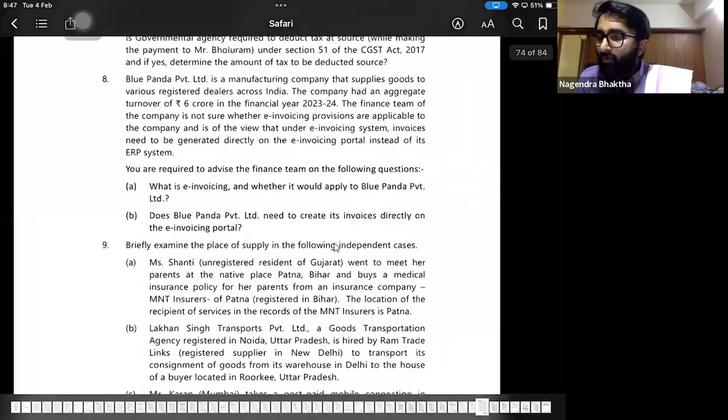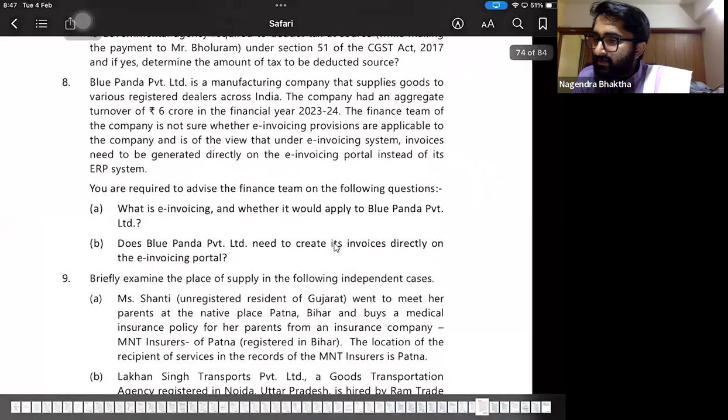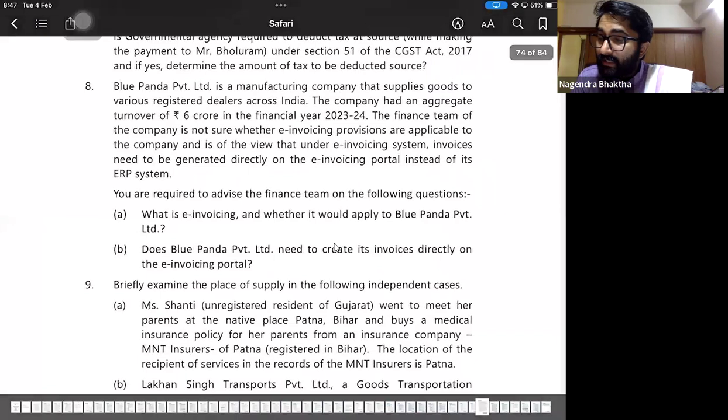8th one. Blue Panda Private Limited is a manufacturing company that supplies the goods to various registered dealers across India. The company had an aggregate turnover of 6 crore in the financial year. That means registration is required. The finance team of the company is not sure whether e-invoicing is required. E-invoicing is required if the value exceeds 5 crores in any preceding financial year starting from 17-18.